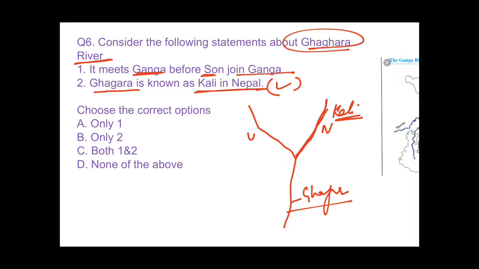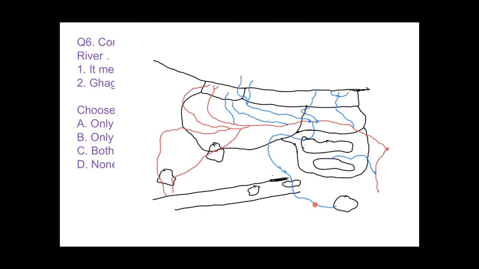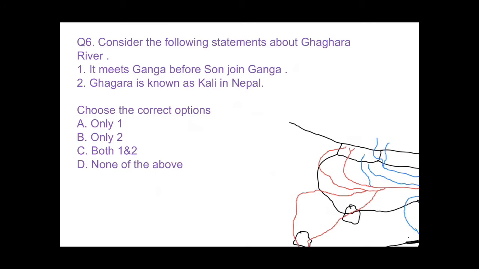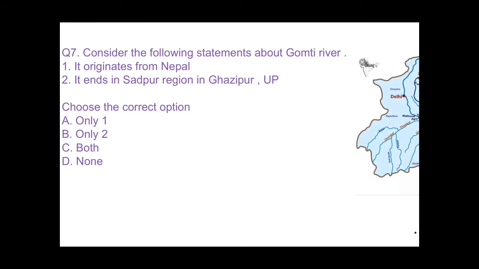For the second statement, we see now this picture. See here, I told you that this originates from the Tibetan plateau, in the Mansarovar region. This is Sharda, this is Kali, and this forms Ghagra river. So this is Ghagra river, and from here in Amarkantak plateau originates Son river, and this goes from here like this and meets here. So the statement is right because Ghagra is meeting Ganga before Son river. So both the statements are correct. So the answer will be C, both 1 and 2. Now we come to the 7th question.